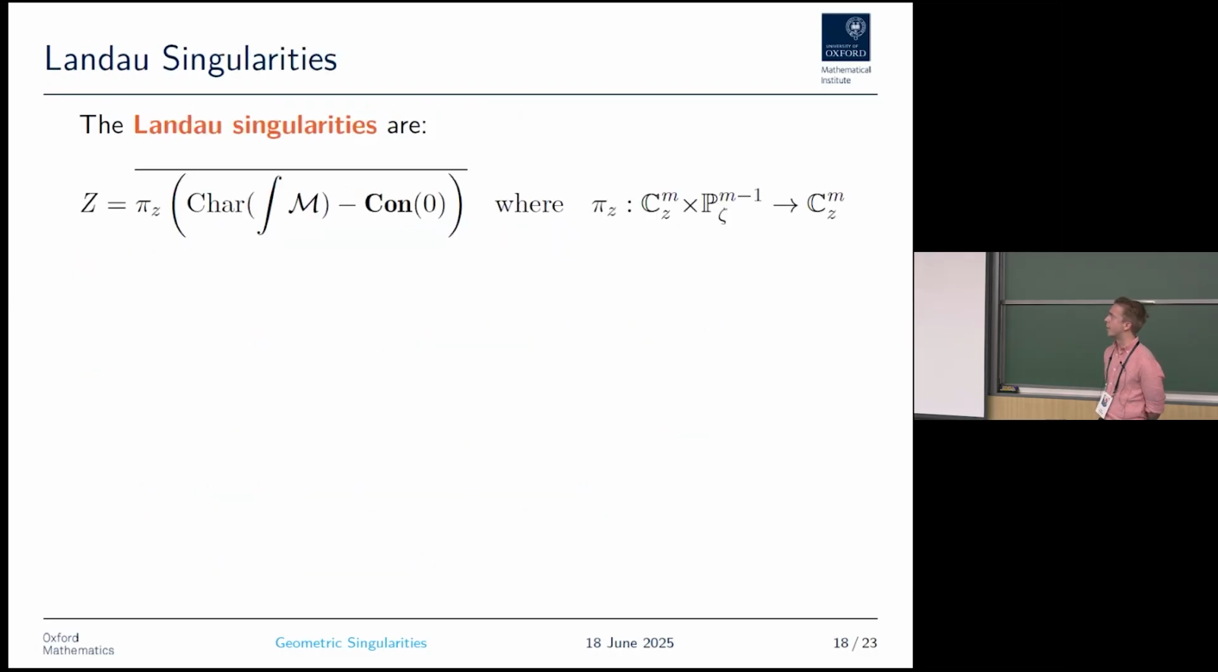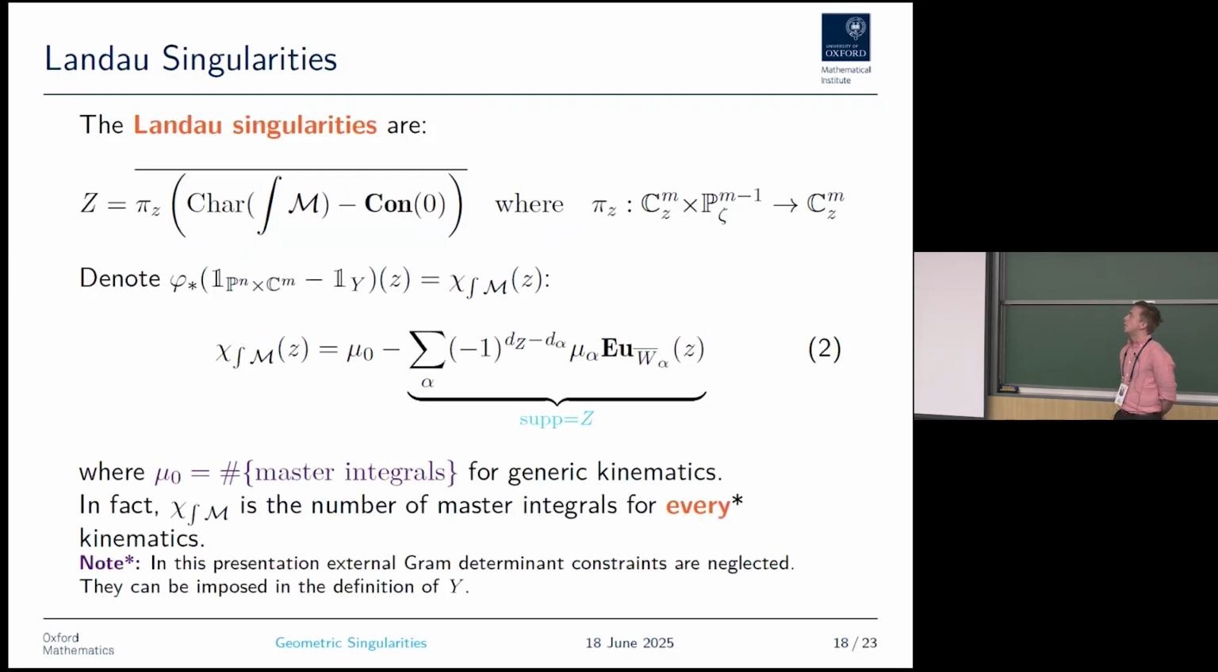The Lambda singularities now, by definition, is just the singular locus of this D module. So we take this characteristic variety we just wrote down, we remove the zero section and project down to just the kinematic space. We take the algebraic closure. If we now denote our proper push forward with chi, which, as we said before, was the rank function of this D module, it can be decomposed into this form. We have some non-zero number here, mu naught, times minus the constructible function that is supported on the singular locus. Mu naught here is the number of master integrals for generic kinematics.